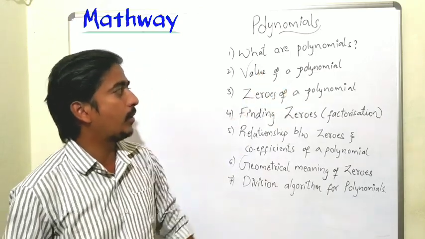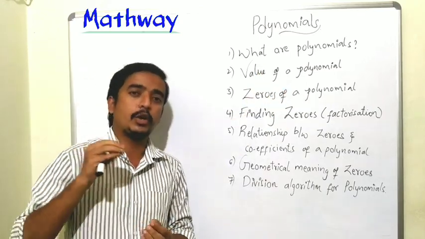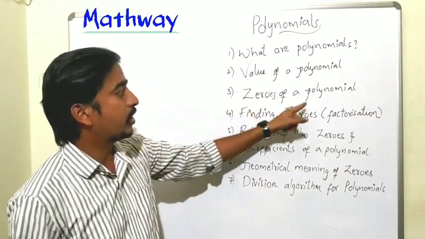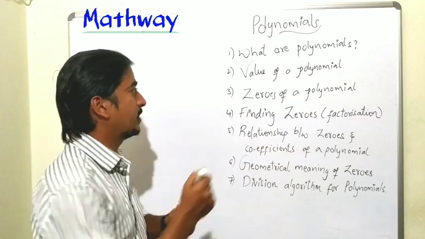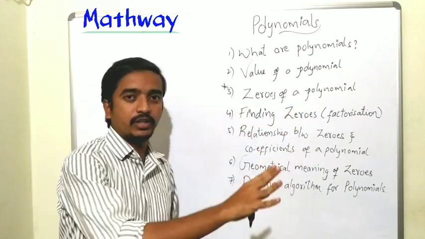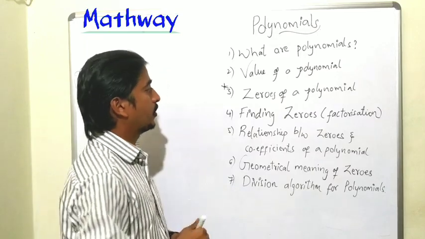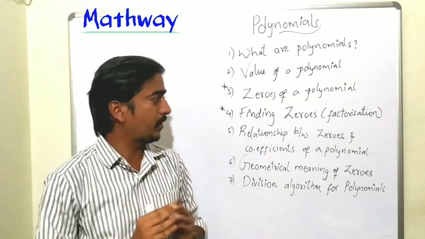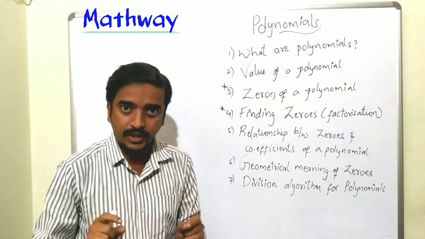Next, the value of the polynomial. If you substitute any value in the polynomial, we will get its value. Finding the value of the polynomial. Zeros of a polynomial: compulsorily we can expect this question. Find the zeros of this polynomial. Check whether these are zeros or not for this polynomial. Next, finding the zeros, this also we can expect. Find the zeros by using factorization, by splitting the middle term.